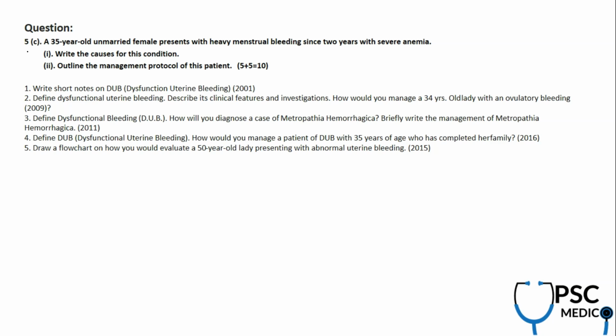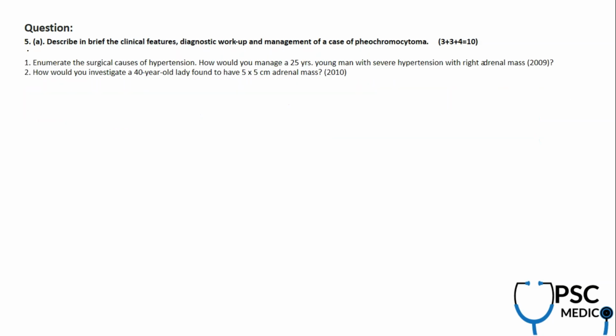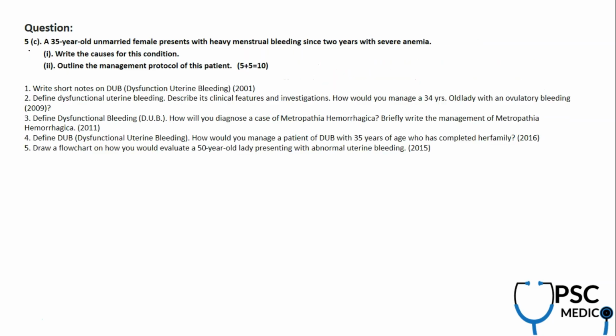Next, we're done with 5A and 5B, both of which are from general surgery. And now we have from gynecology, abnormal uterine bleeding. See, DUB, dysfunctional uterine bleeding, is no longer there. Now we call it abnormal uterine bleeding. So here they have given a 35-year-old nulliparous female with heavy menstrual bleeding. Okay, so this is not postmenopausal bleeding. This is actually bleeding in the reproductive age group, and there is associated anemia with it.